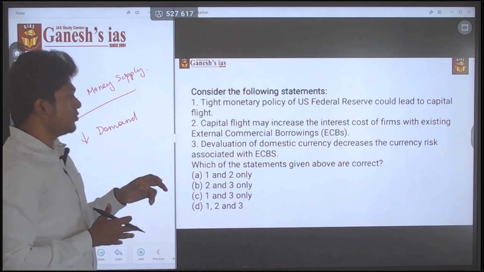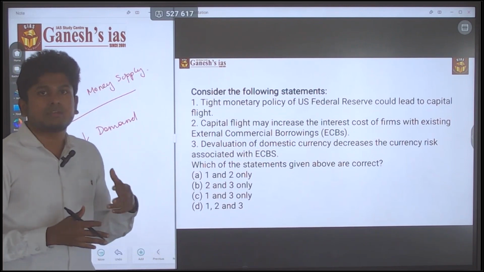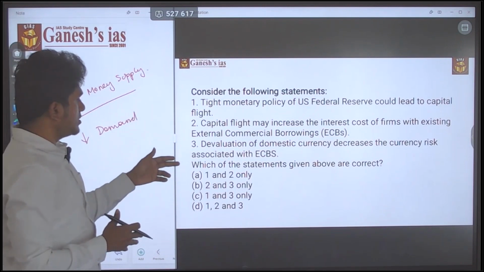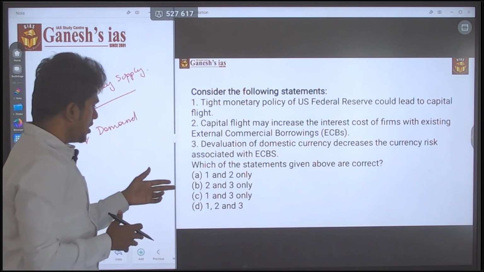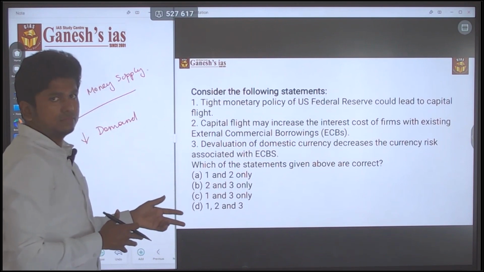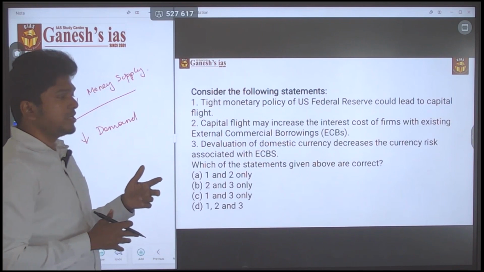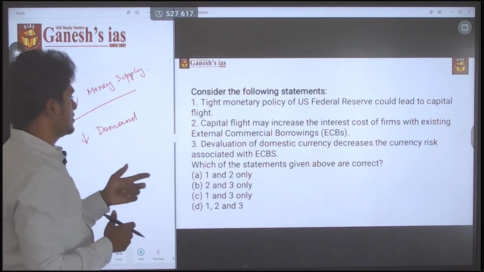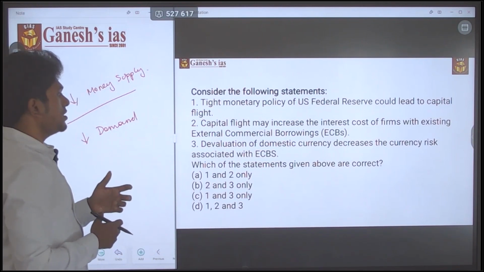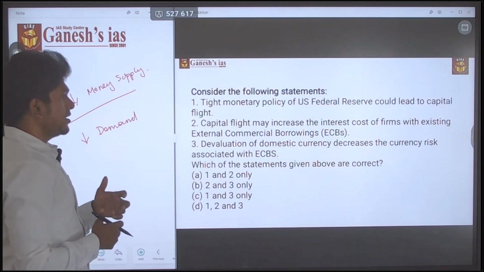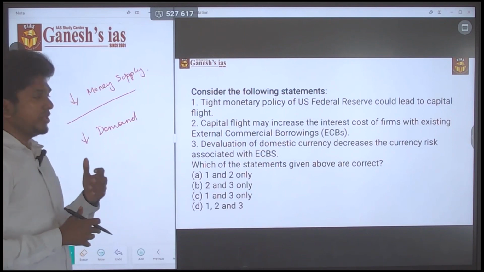Now you have to find whether the third statement is right or wrong, because with 1 and 2 correct, the answer may be A or it may also be D. So you also have to find whether the third statement is right or wrong. Let's see: devaluation of the domestic currency decreases the currency risk associated with the external commercial borrowing.